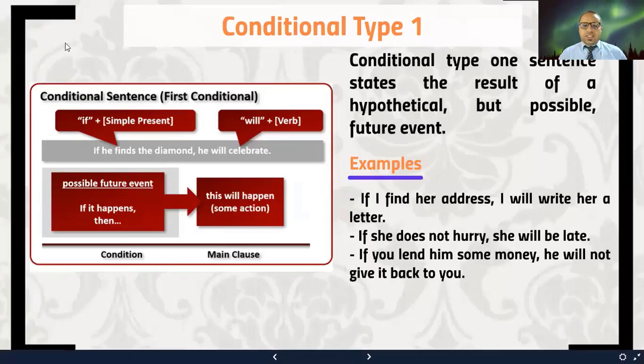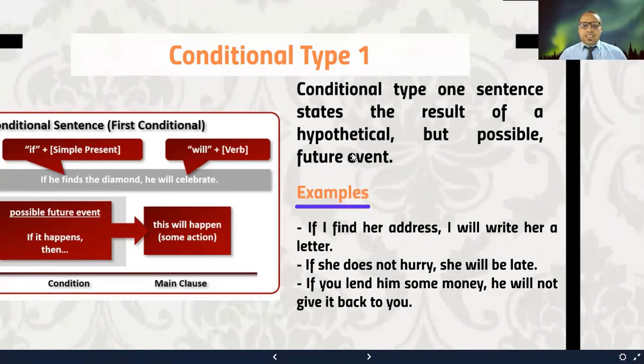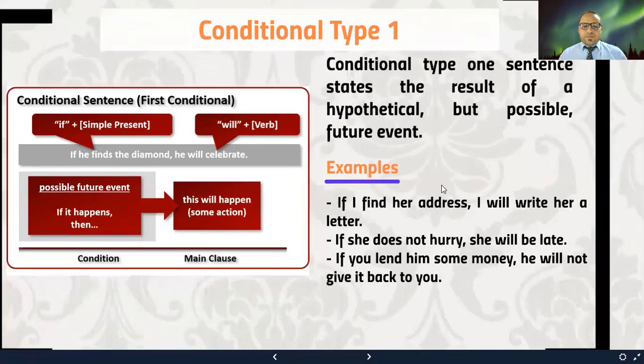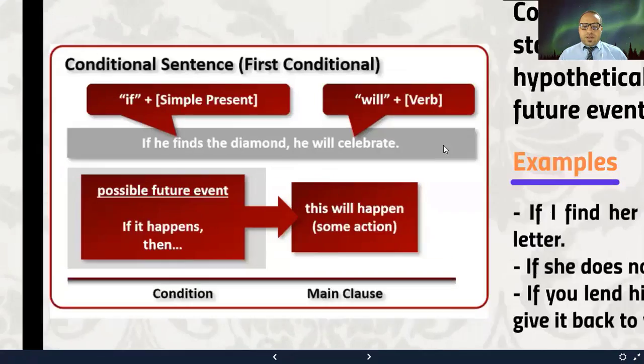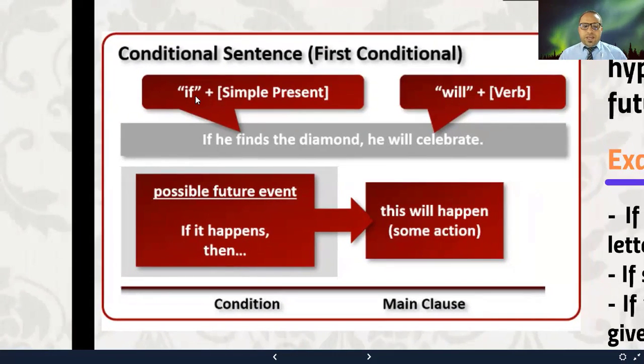Now let's move to conditional type 1. Conditional type 1 sentences state the result of a hypothetical but possible future event, okay? It's hypothetical but possible. This illustration here shows you the form. So in the if clause, you have simple present, but in the main clause, you have will plus verb, or simple future, right?